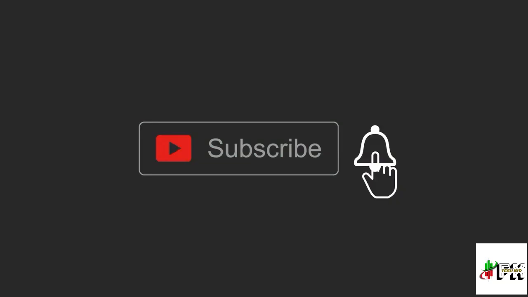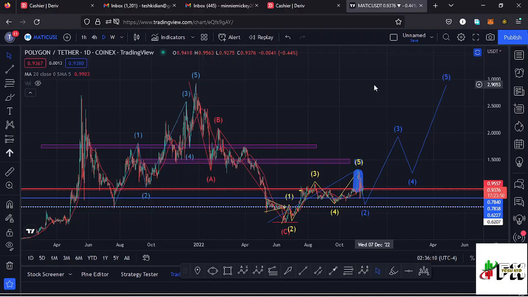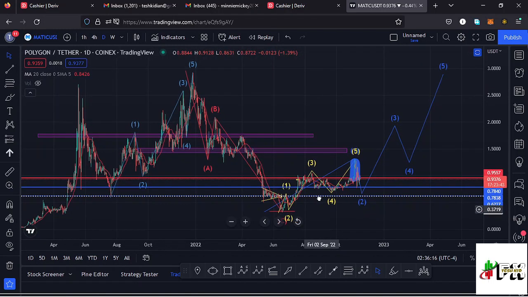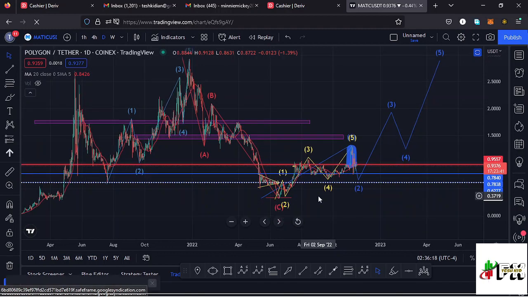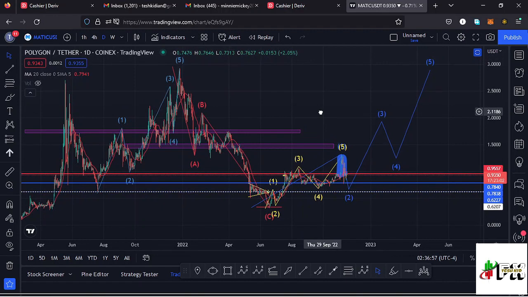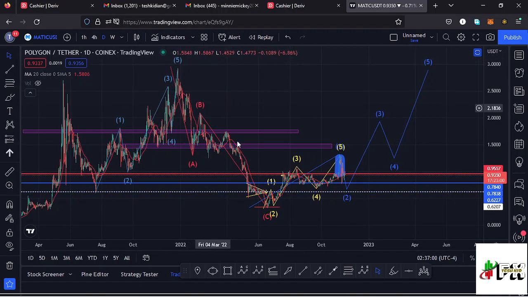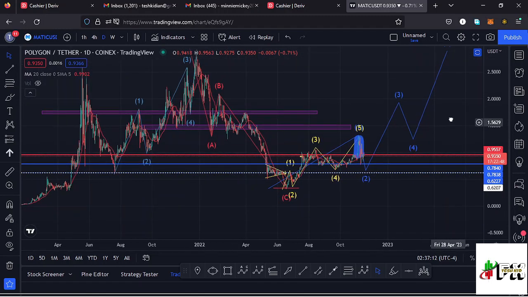I'll kickstart the video by giving a brief of what has been happening on this chart. Polygon Matic from the all-time high had been seeing lower prices in this massive ABC corrective movement, which took us back to around the $0.32 mark, and after making that low, I believe it has done the minimum that we expected it to do in its ABC corrective movement. After making that low, we have been seeing a very nice bounce to the upper side, which has been obeying the Elliott wave structures, where I believe we are going to continue obeying this Elliott wave structure, having our wave 5 taking us back to an all-time high in the next bull market.